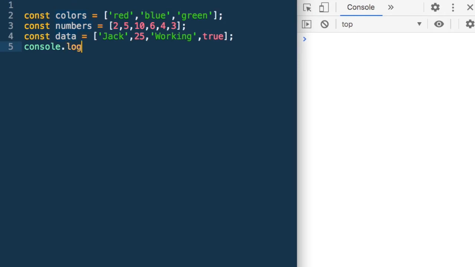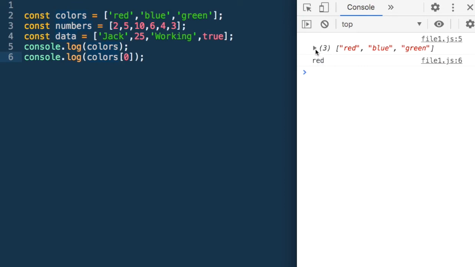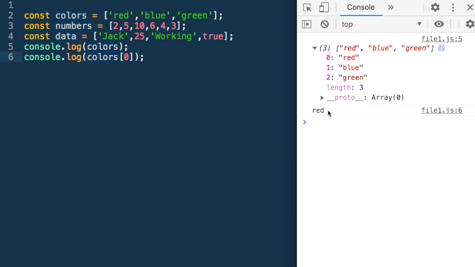So I can say console.log colors, and let's run this code. This is how it shows me. It has three elements. At the 0th index is red, at the first index is blue, at the second index is green. How could we have accessed it? I could have also said console.log colors[0]. Now I am accessing the element at index 0, and if I run it, I get red. So at the 0th index was red, so I get red.